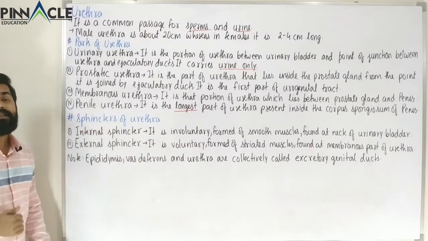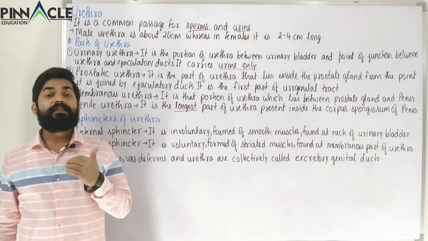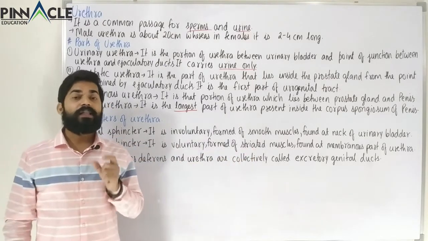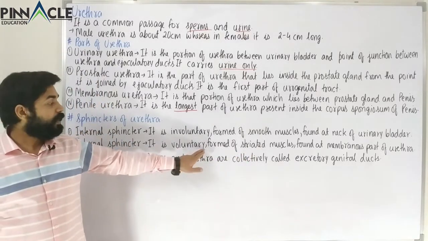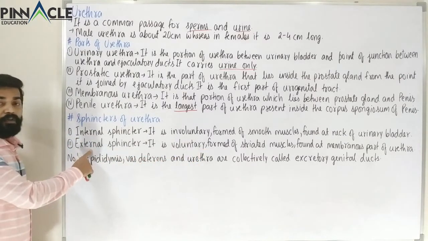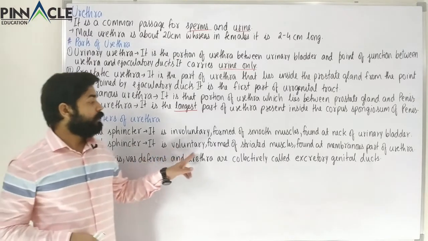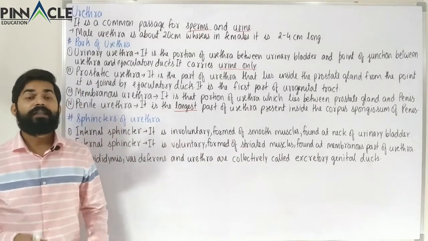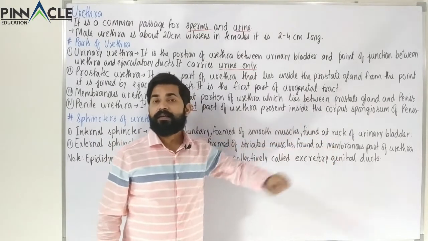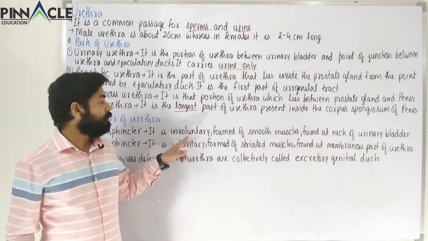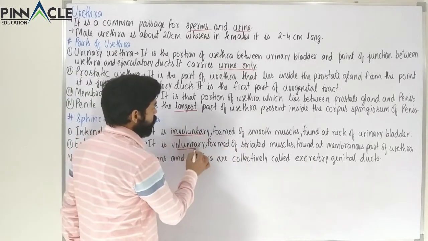Now we come to the external sphincter. This external sphincter is composed of striated muscles, also called striped muscles. In 11th class, you know that striated muscles are voluntary muscles. That is, we can regulate the external sphincter, but we cannot regulate the internal sphincter. So it is voluntary, formed of striated muscle, and found in the membranous part of the urethra. So both have their own location. One is at the neck of the bladder, the other at the membranous part. One is voluntary, the other involuntary. One is formed of striated muscle and the other of smooth muscle. These are the main points over here.